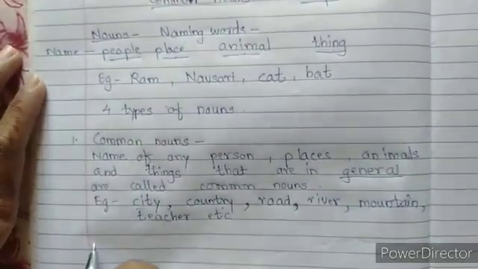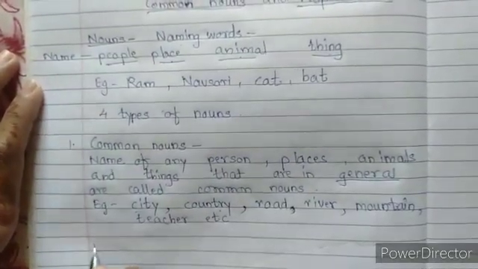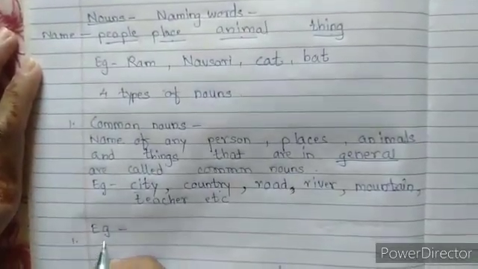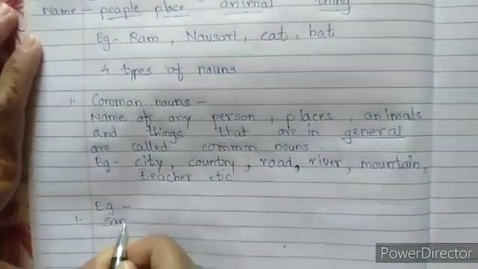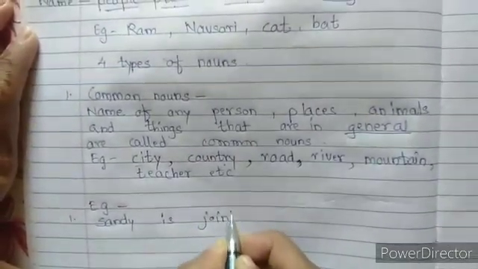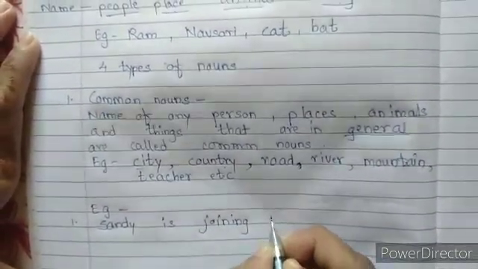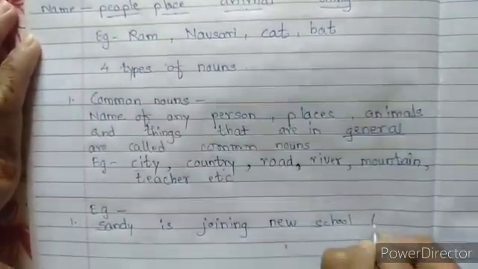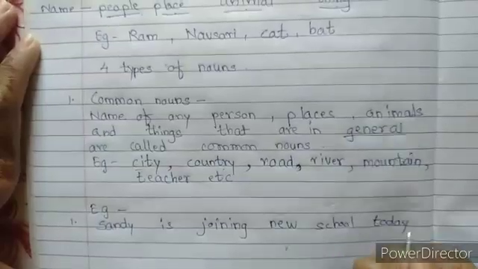We will see a few more examples. Like the first one, Sandy is joining new school today. Now here, which is a common noun?